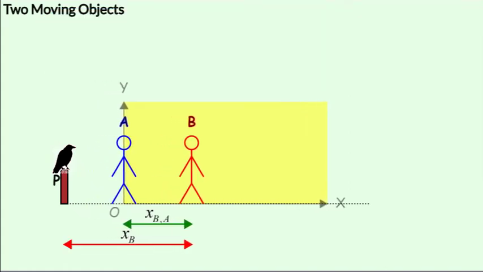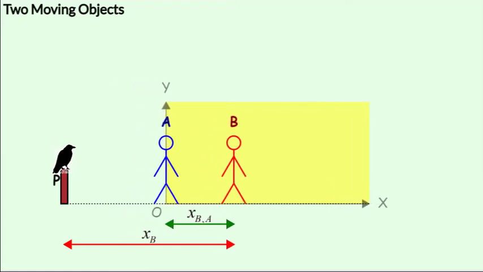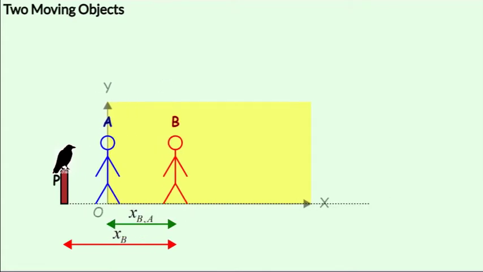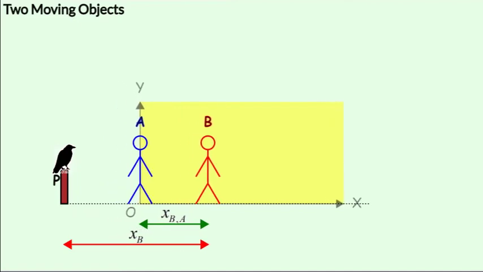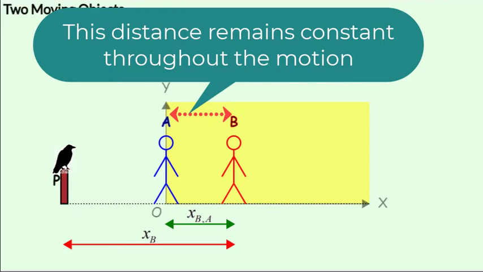Now the frame of reference is attached to A and it moves along with A. So in this case, we have a moving frame of reference since the observer is moving. The displacement of B is measured with respect to A, and both happen to be in motion. Now observe that from A's frame of reference, the displacement of B does not change. B maintains the same displacement from the y-axis.